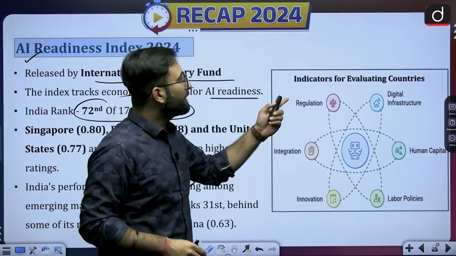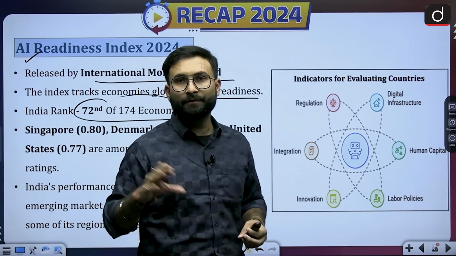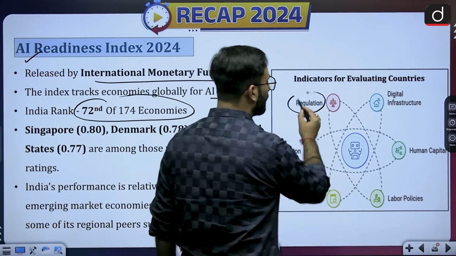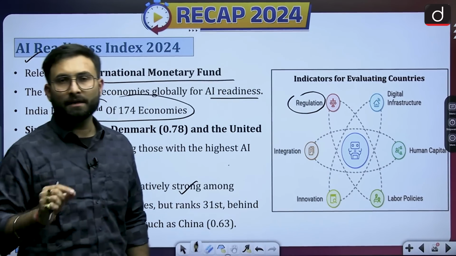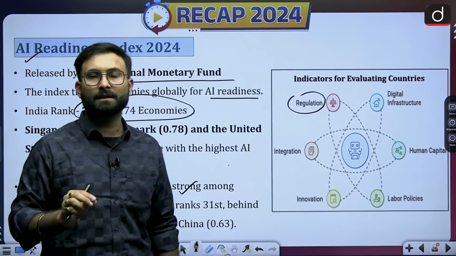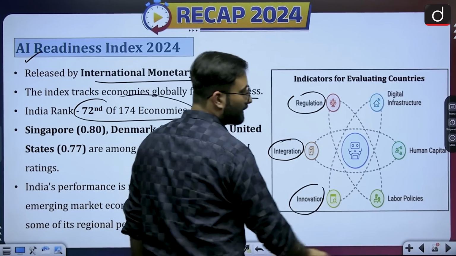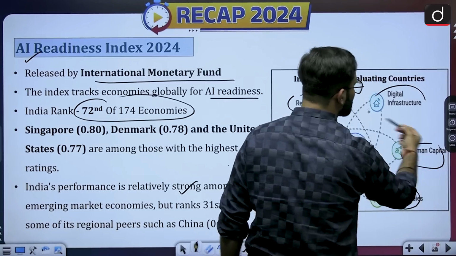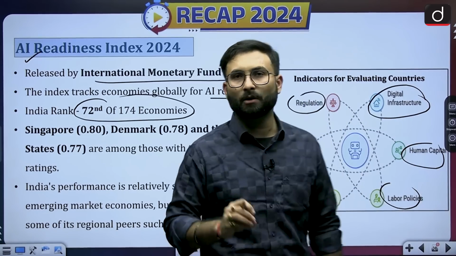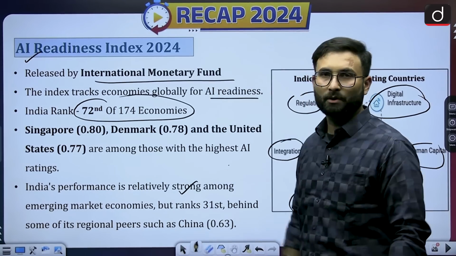Okay. Now when we are talking about the indicators on which they will be evaluating, that is regulation, or you can say how many laws are there which are regulating the use of AI, integration, innovation, labor policies, human capital, and digital infrastructure. So these are the parameters on which they make this particular index.